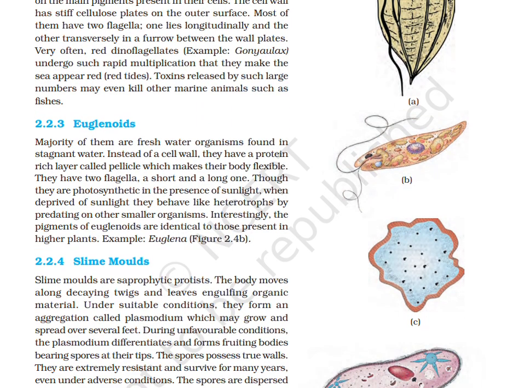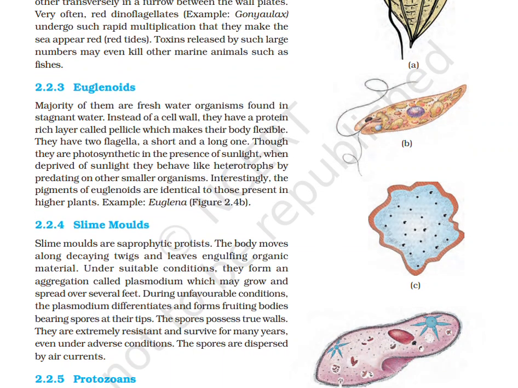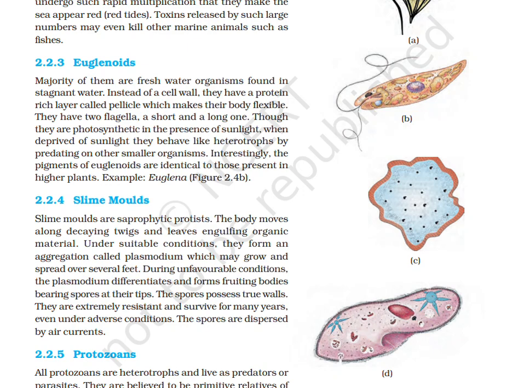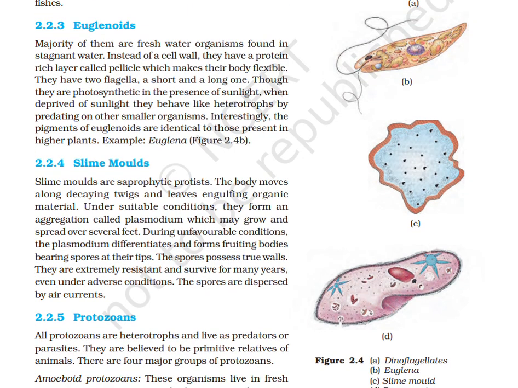Euglenoids. The majority of them are freshwater organisms found in stagnant water. Instead of a cell wall, they have a protein-rich layer called pellicle, which makes the body flexible. They have two flagella, a short and a long one. Though they are photosynthetic in the presence of sunlight, when deprived of sunlight, they behave like heterotrophs by predating on other smaller organisms. Interestingly, the pigments of euglenoids are identical to those present in higher plants. For example, Euglena.